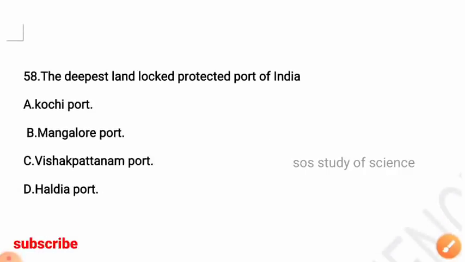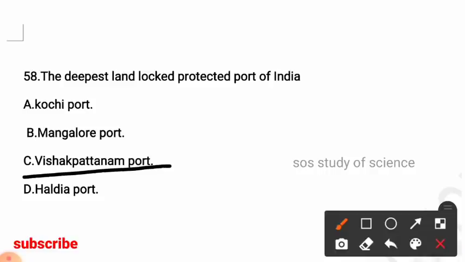Next question. The deepest landlocked protected port of India. Options: Kochi Port, Mangalore Port, Visakhapatnam Port, Haldia Port. So here the right answer is option C, Visakhapatnam Port. The deepest landlocked protected port in India is Visakhapatnam Port.